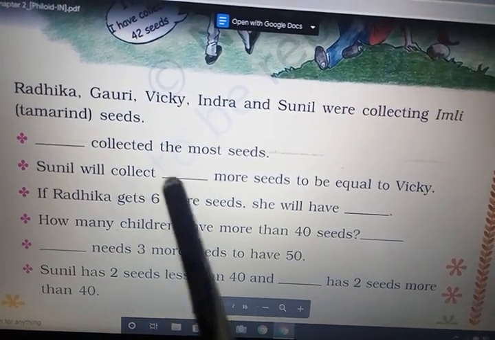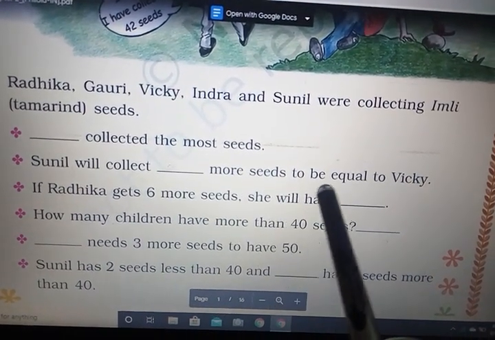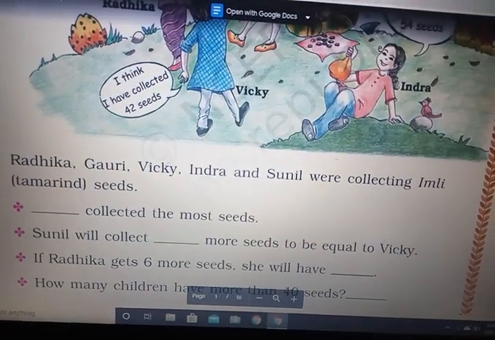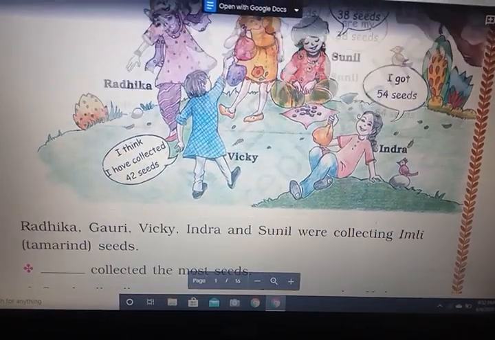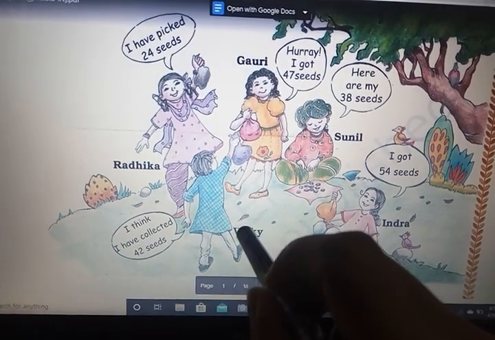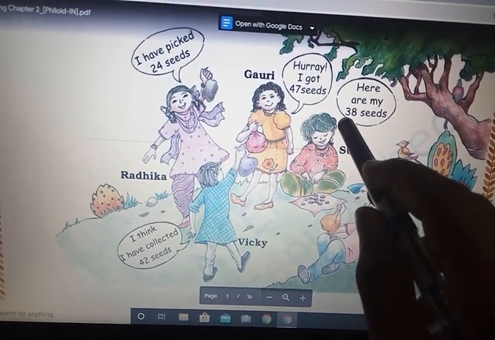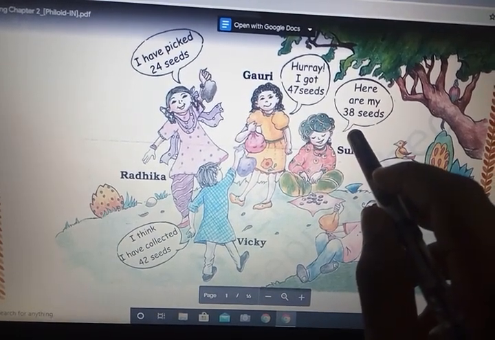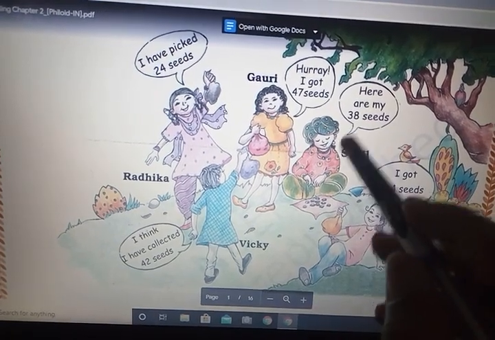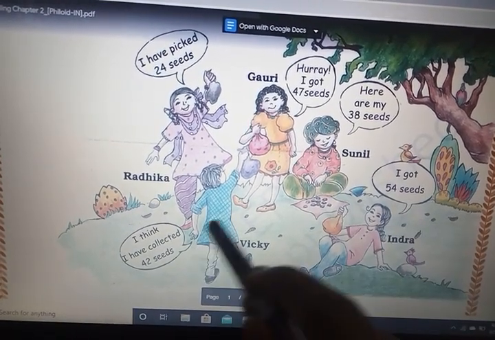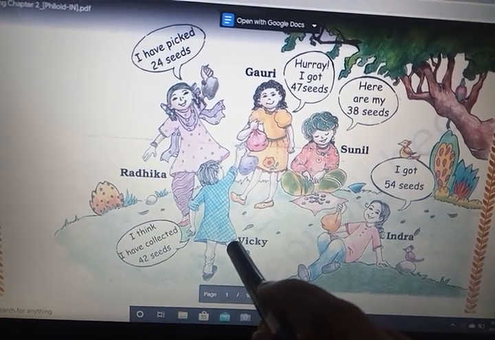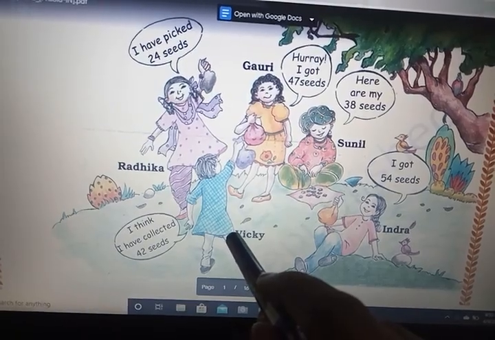Sunil will collect dash more seeds to be equal to Vicky. How many more seeds should be collected by Sunil to become equal to Vicky's seeds? Here Sunil collected 38 seeds and Vicky collected 42 seeds. Now tell me how much he needs to become equal to Vicky. Look here.